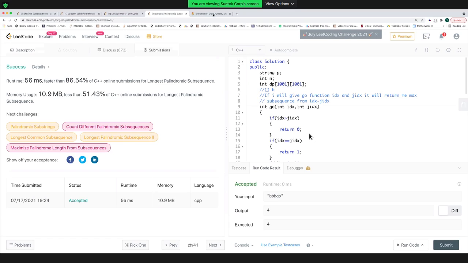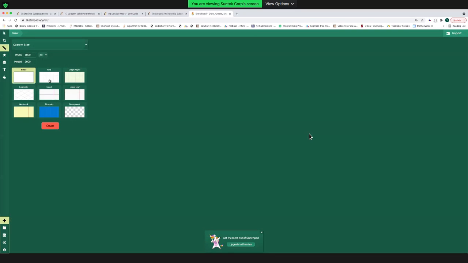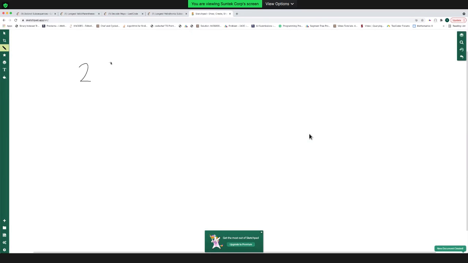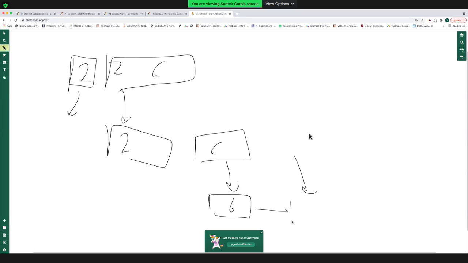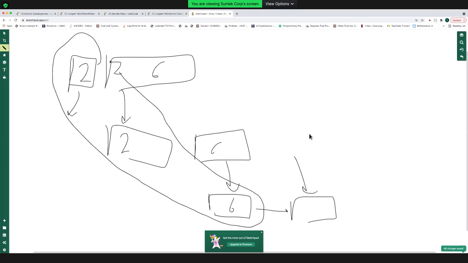So let's say my string is 2 2 6. I've taken this 2 alone. Then I call the function for this 2 6. For this 2 6, I've taken this 2 alone. Then I call the function for this 6. For this 6, I've taken this 6 alone, and I reached the end. When I reached the end, I realized that I have decoded it in a certain form. Then I return that this is one possible case.